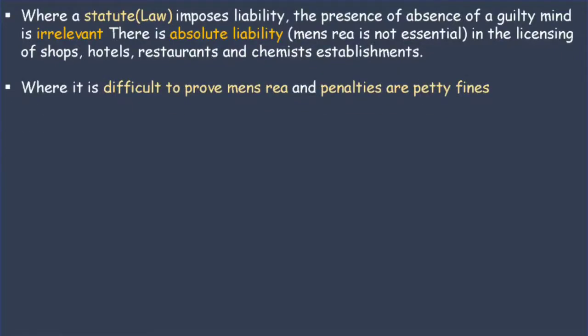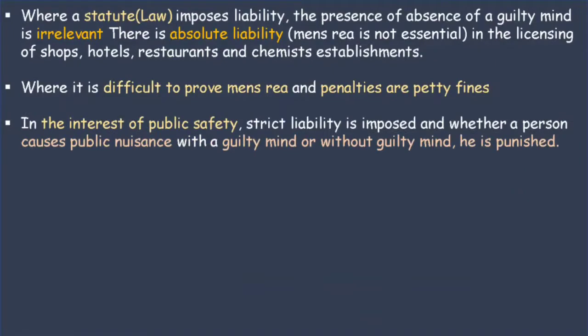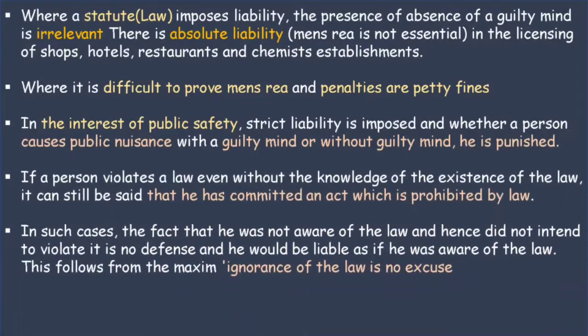The second thing is where it's difficult to prove mens rea, like in case of traffic, where you just cross the red light because you did not intend it. It is very difficult to prove that you did not intend it, so penalties or petty fines are imposed. Okay, in the interest of public safety, if you do anything, mens rea will not be applicable and he or she can be punished. He includes she according to the General Clauses Act. I hope you know this fact.